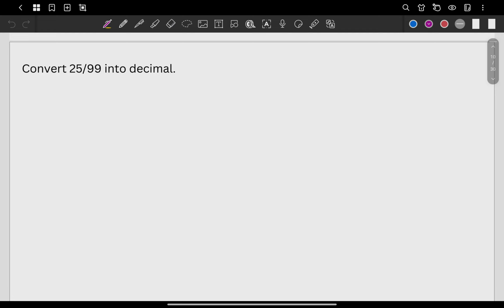Okay, convert 25 over 99 into decimal. So again, let's recall this. This is our repeating decimals. For example, we have here 52 over 99. The answer here is going to be 0.525252. Simply, you just keep on repeating the number like that.